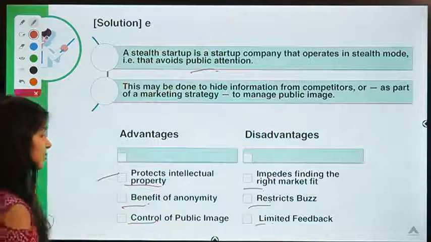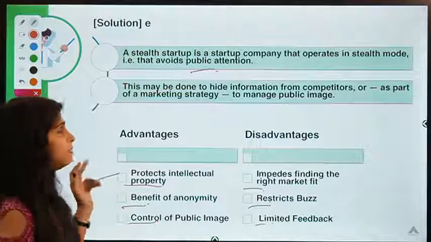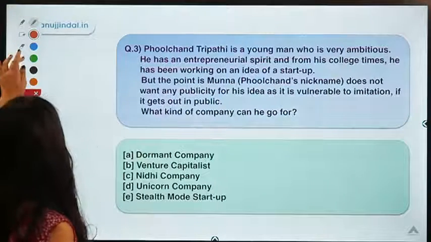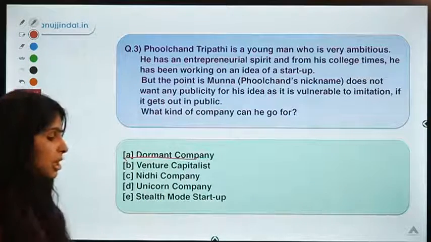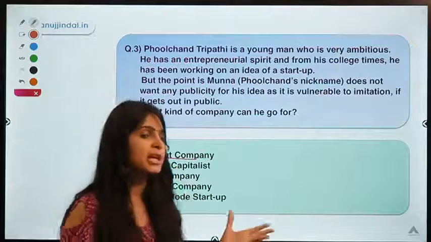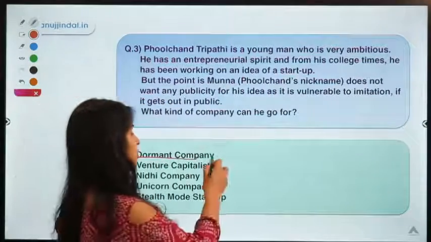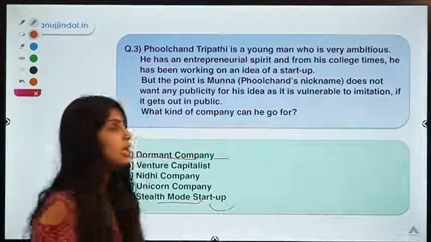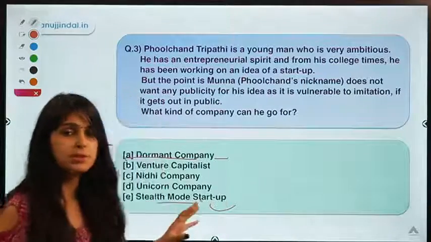Okay, so this was one of the doubts from a session, and that person asked the difference between a stealth mode startup and a dormant company. A dormant company is a company which is not carrying out any operations of a normal company, right? So a dormant company is not operational, whereas a stealth mode startup is operational, but it's kept a secret. So that is the difference. I hope this helps you.